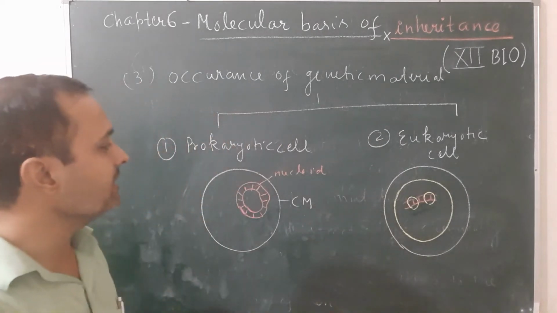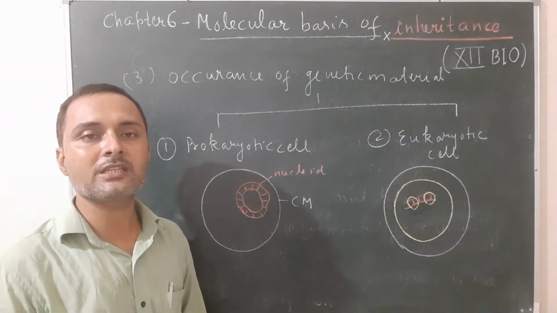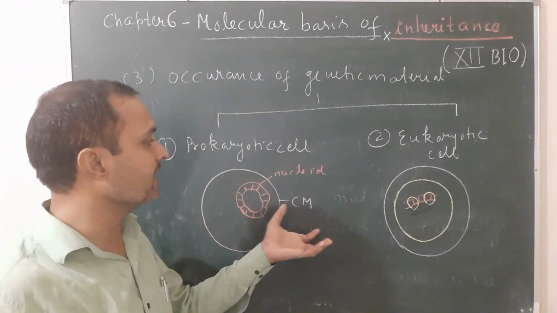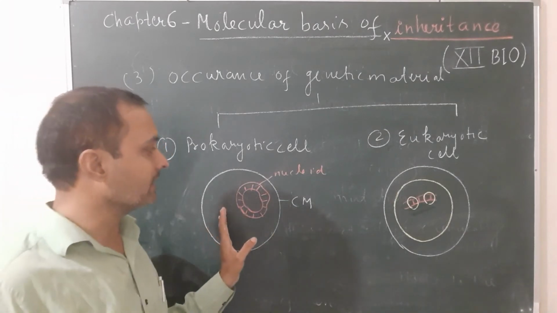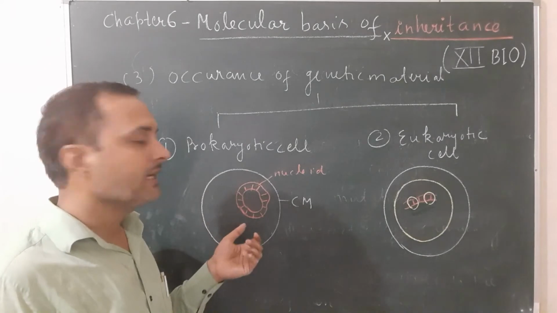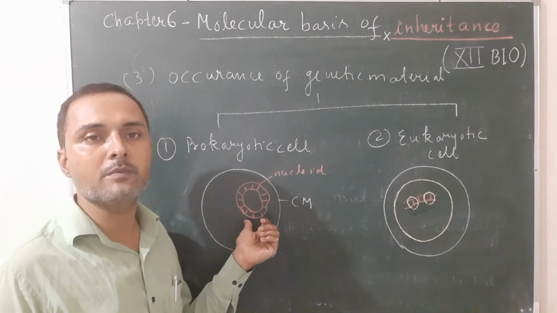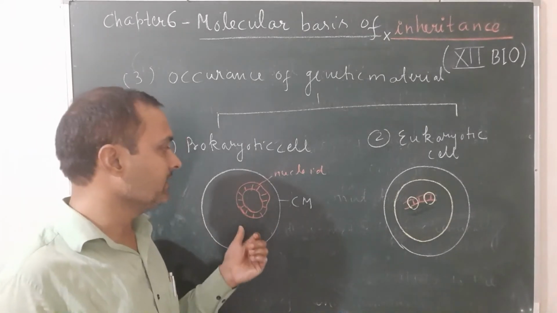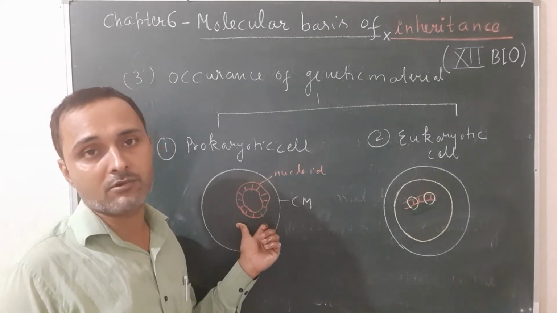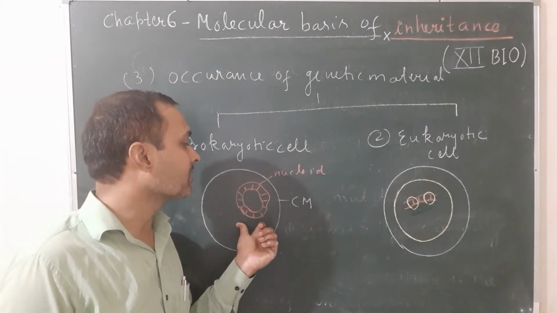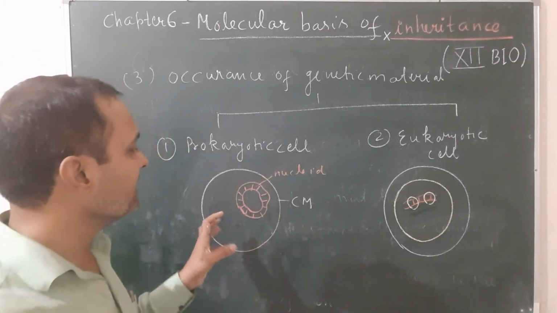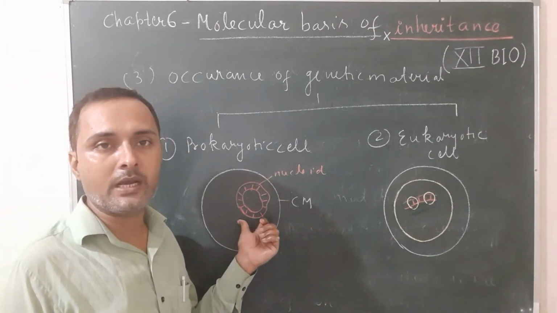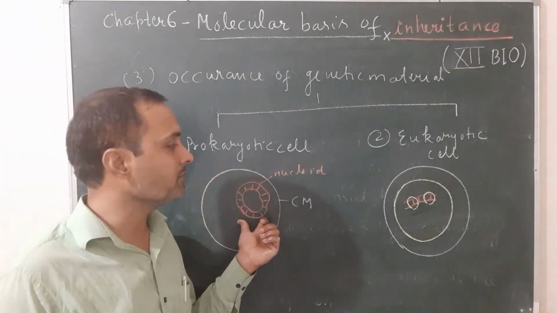Let us see the appearance of DNA inside the cell. In prokaryotes, the DNA is naked, meaning not surrounded by nuclear membrane. The DNA is naked, double-stranded and circular, without histone protein. This is also known as nucleoid, present in the cytoplasm of the cell.